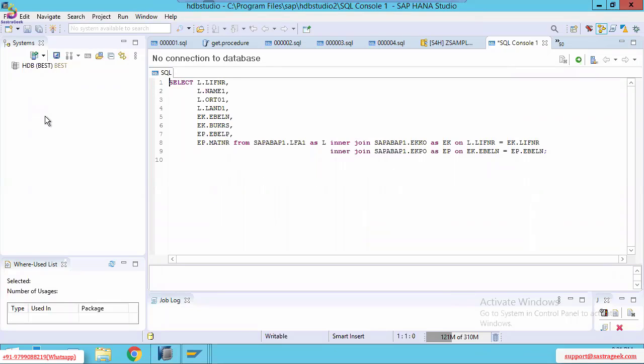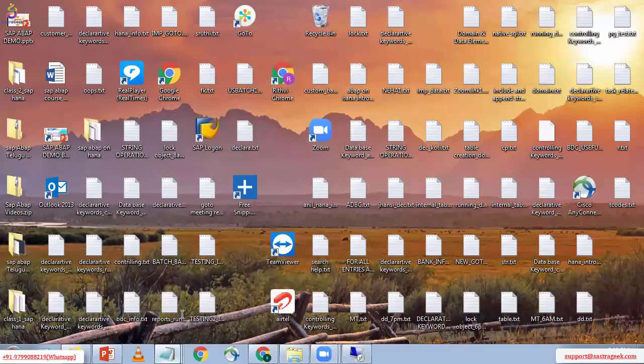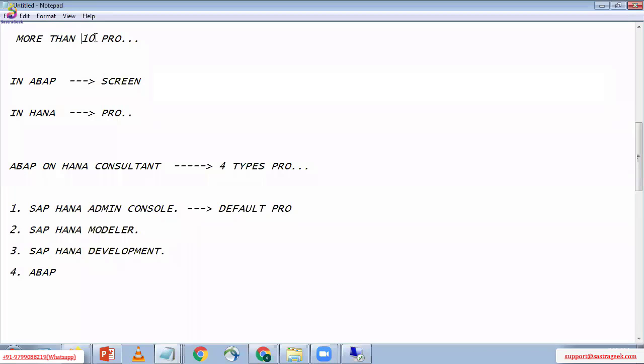And one more thing. In this HANA Studio, as I said, we have more than 10 perspectives, right? I will show you those perspectives first.